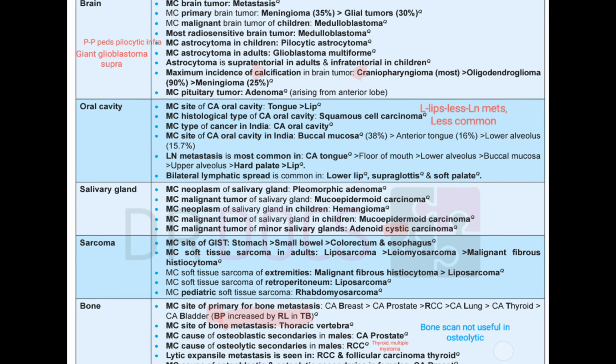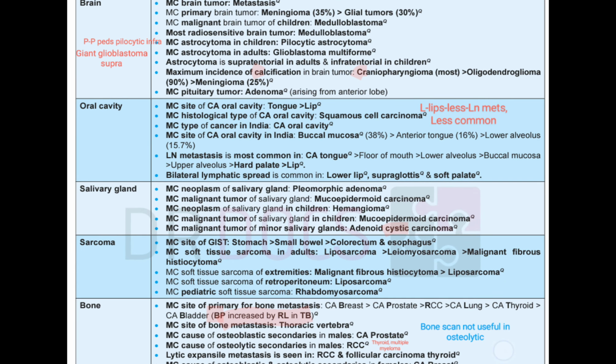Then salivary gland tumors. Most common is pleomorphic, and most common malignant is mucoepidermoid. In the children, hemangioma occurs in the spleen, in the liver, and in the salivary glands. Then in the children, malignant is mucoepidermoid. Malignant is the same in all the populations. In the minor salivary gland, a small cyst will be present, so adenoid cystic carcinoma.